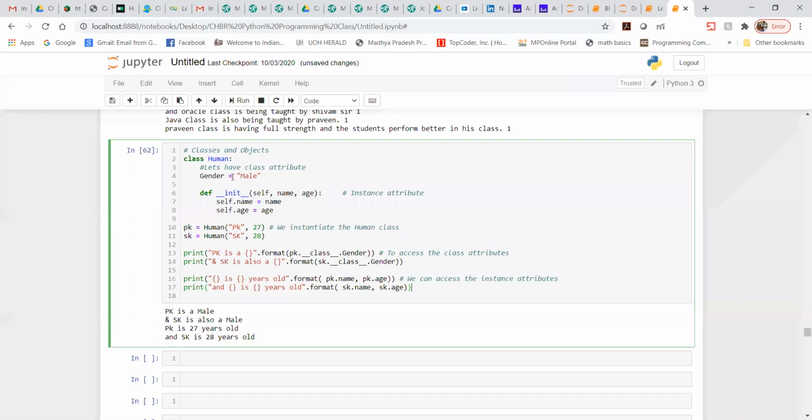So this is how you can make the classes, and this is the object. When you call object dot attribute, this is how you can access it. This is how you can define the class and the object, and then use them. We can move on to the next presentation.